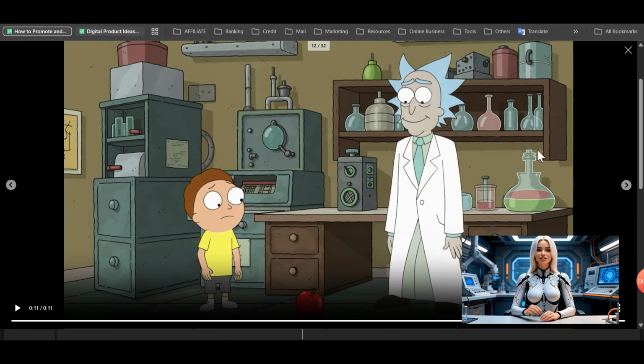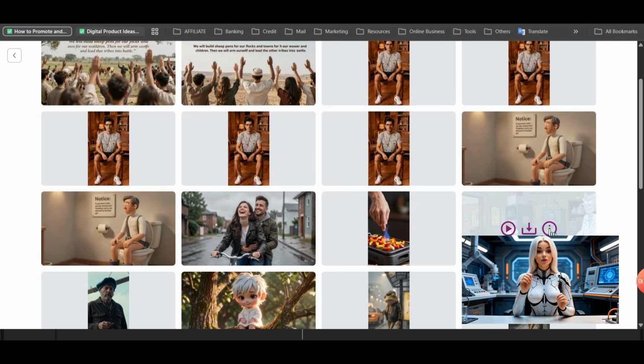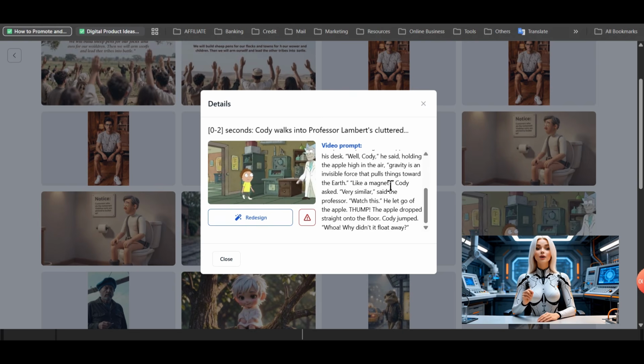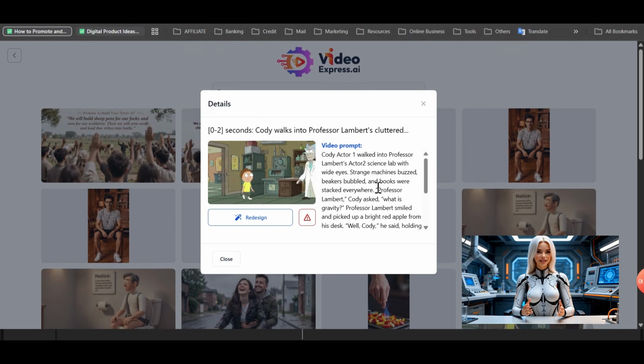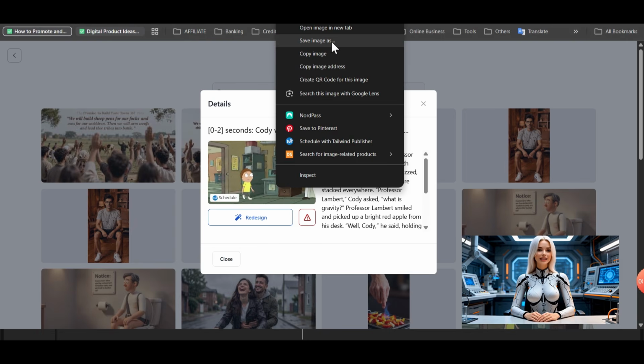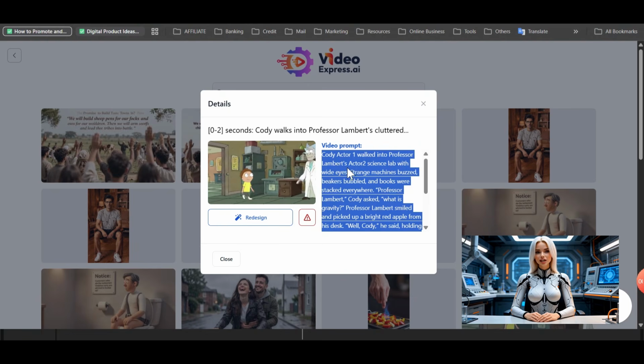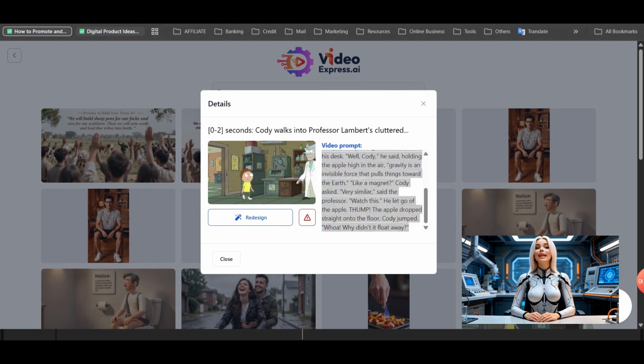That was very interesting. Somebody is making a full-blown cartoon from here. So Cody Actor 1. This is a video prompt right here that they used. And they could have used the old image here as well. So again, with this prompt, let's say we just go ahead and download this for a second. Let's go in and save image as. Watch this. We'll go ahead and copy that video prompt. But instead, this has been generated already here. So we're going to create this here.